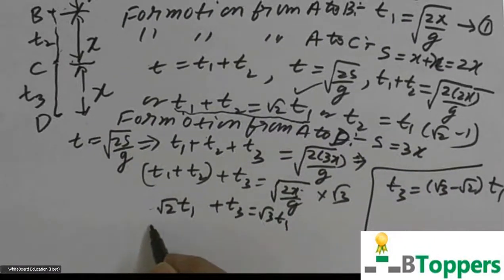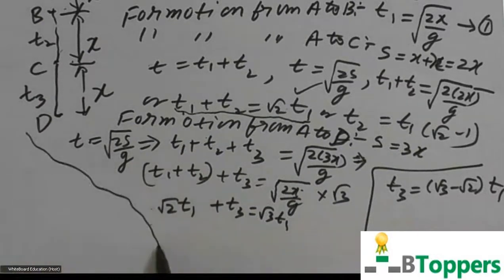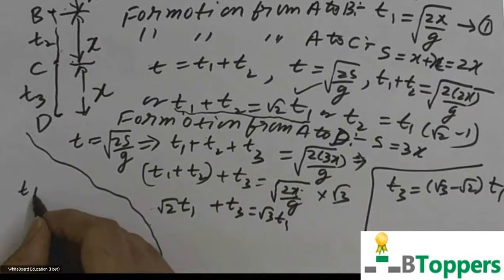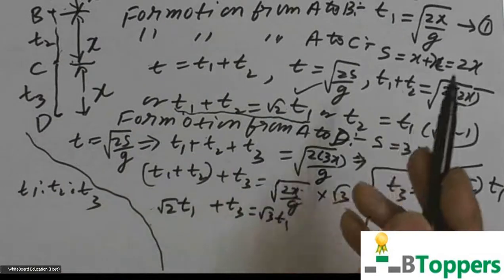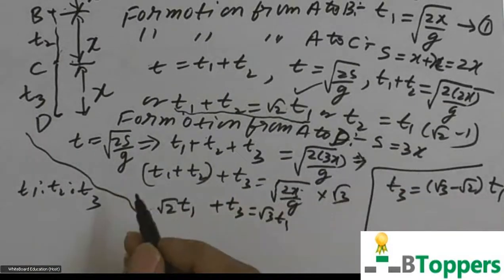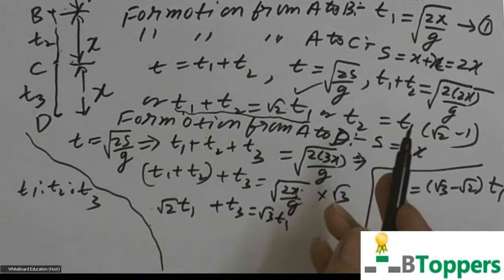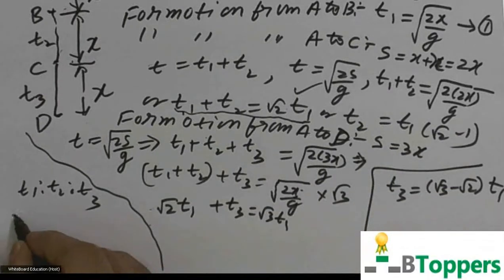If you want to copy the solution of the problem, you can take a pause and copy it. The final step, of course, is to find the ratio of t1, t2, t3. t1 we got as root of 2x by g, and t2 we got as root 2 minus 1 into t1.